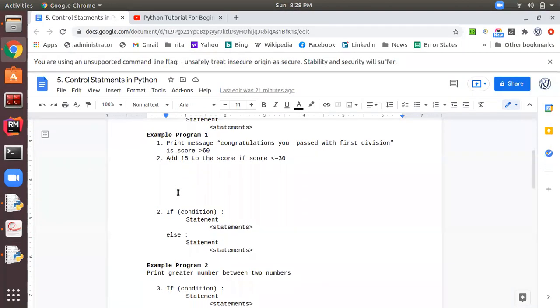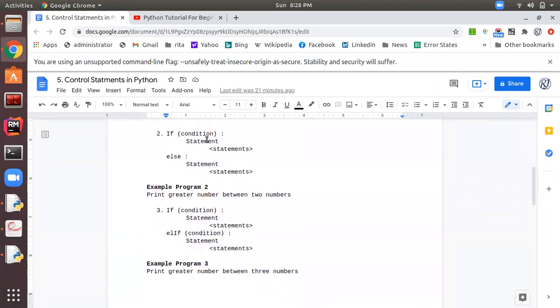conditional statement is the modified version of if condition. Like if condition statements, if condition is true, then this first part of the statement set will be executed. If condition is false, then second set of the condition will be executed, right?